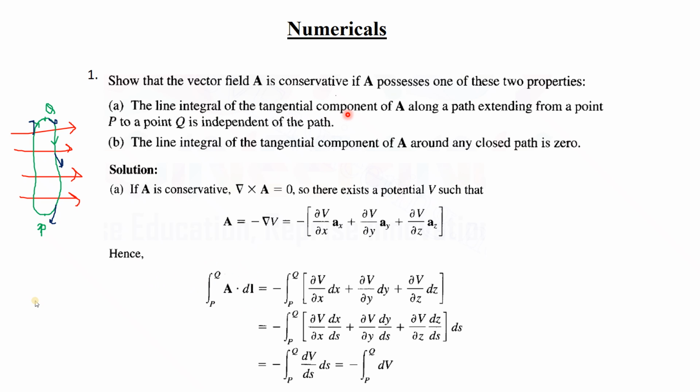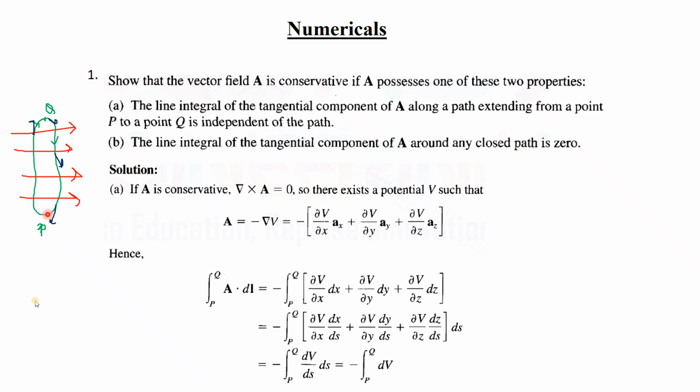Now we have to find the line integral, because it is told that the line integral of the tangential component of A along a path extending from point P to Q is independent of the path. So it means that the line integral from P to Q will be independent. It means that if you take the line integral from P to Q, the result will be equal to the line integral from Q to P. That means if you travel from P to Q and if you travel from Q to P, it makes no difference.